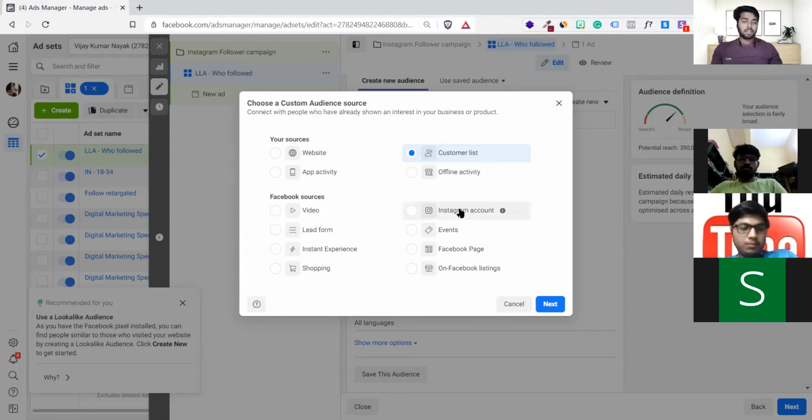All right, so let's talk a little more. We have sources. One is the normal sources, which are our own sources. I can give my custom website, my own application. I can give my own data as an Excel sheet. I can give offline activity, but that is a different thing, so let's not talk about it right now.